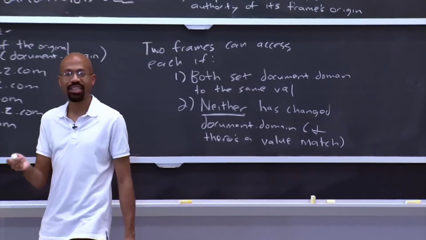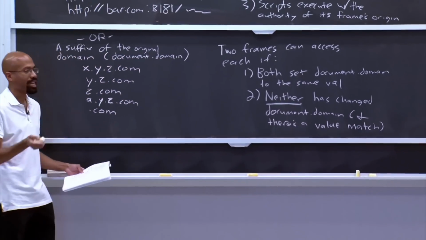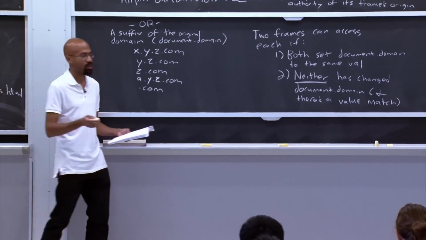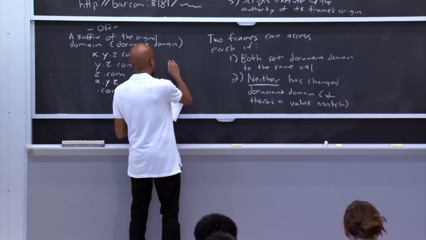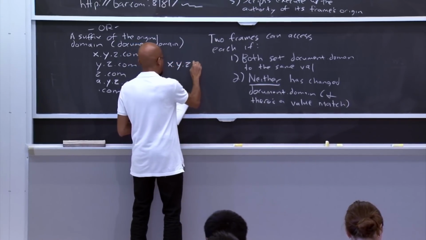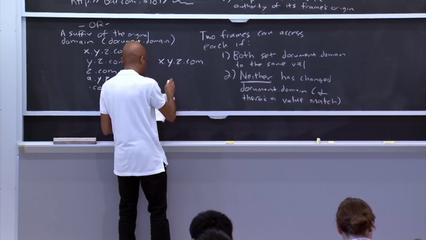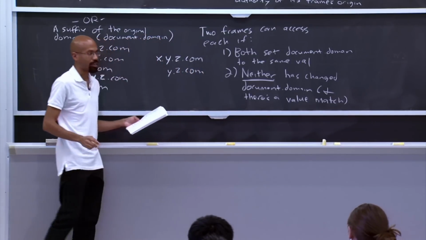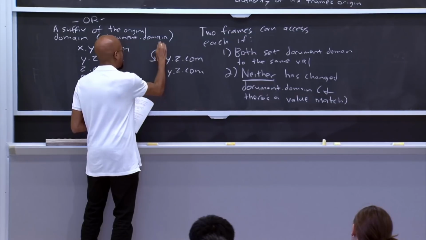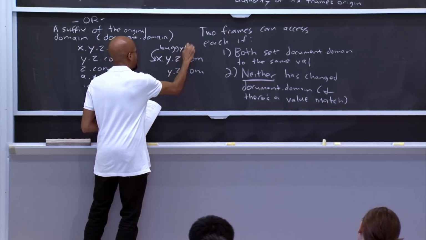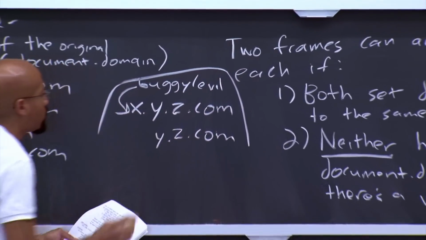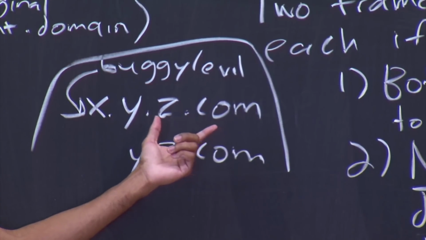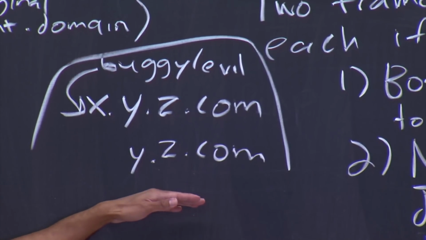but the basic idea is that these two rules prevent a domain from being attacked by one of its own buggy or malicious subdomains. Imagine that you have the domain x.y.z.com, and then imagine that it's trying to attack y.z.com. So this guy up here is buggy or evil. What he could try to do is shorten his domain to be y.z.com and then start messing around with JavaScript state or cookies or stuff like that.